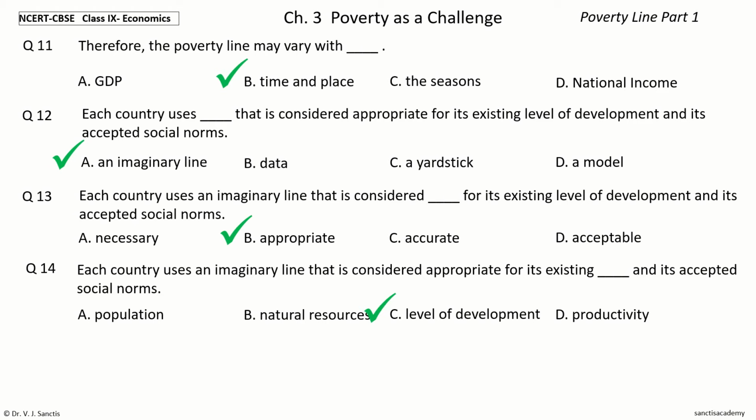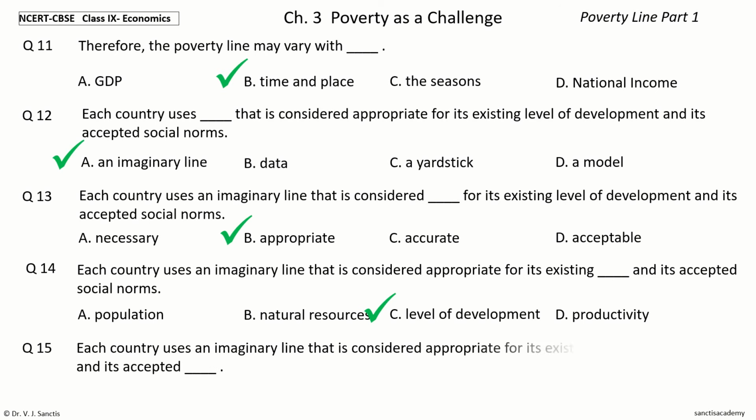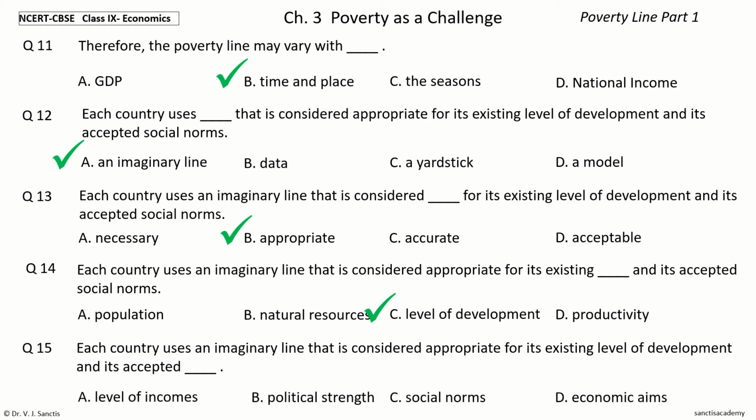Question 15. Each country uses an imaginary line that is considered appropriate for its existing level of development and its accepted dash. The options are level of incomes, political strength, social norms, economic aims.